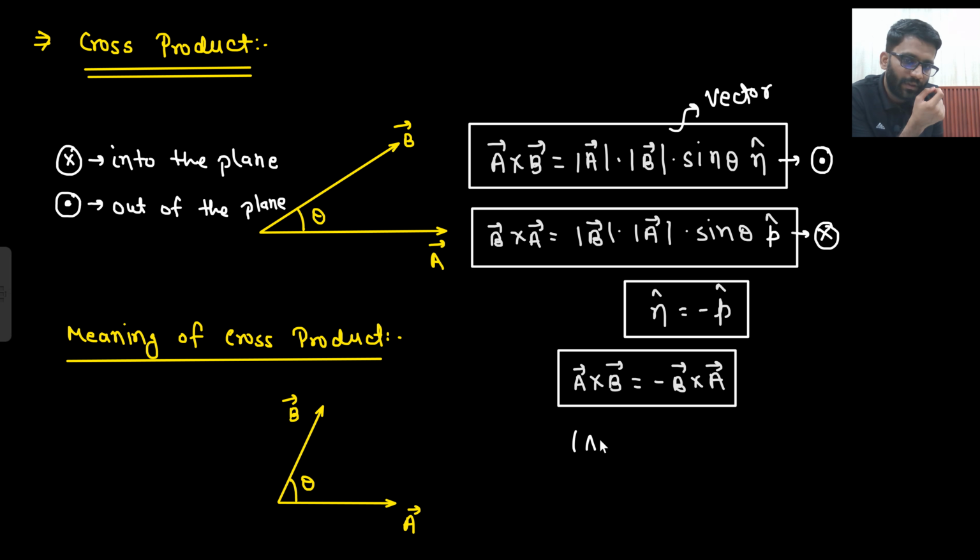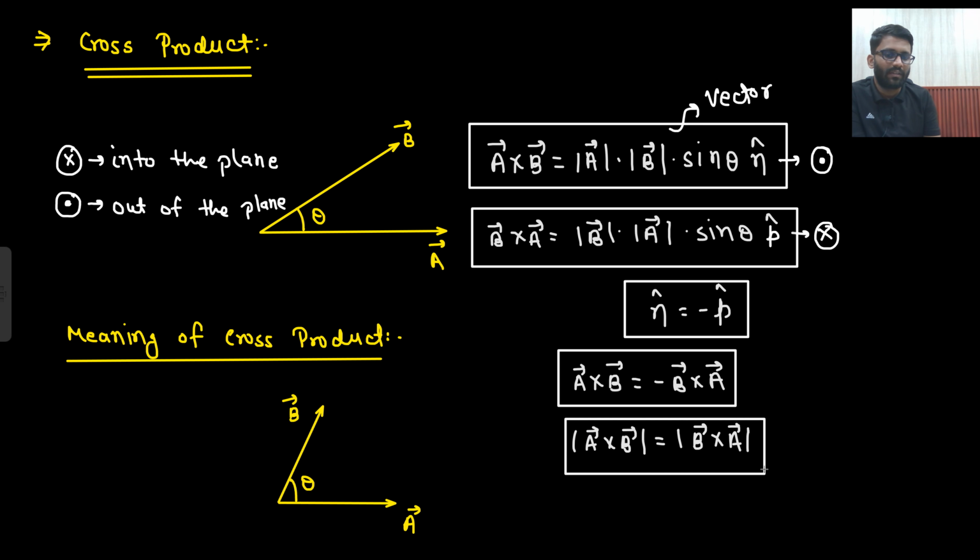Because in magnitude you do not care about the direction, AB sine theta, BA or AB are both the same thing. Dot product and cross product are both done between vectors only. A dot B.